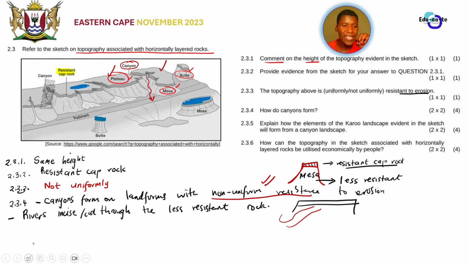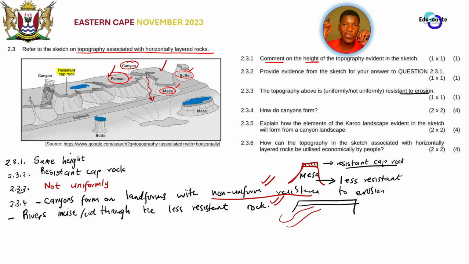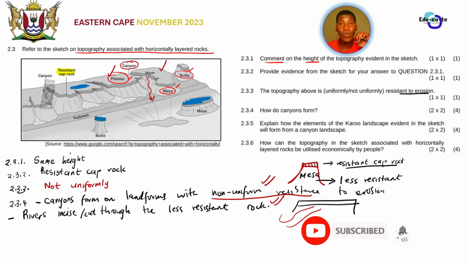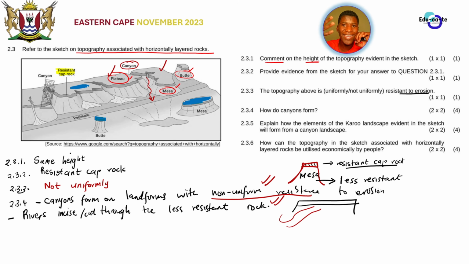So basically here, because we have got non-uniform resistance to erosion, or because some of the layers are strong and able to resist erosion, others are weak and not able to resist erosion, the rivers take advantage of those weak ones. So the rivers will do what? They will cut through the weak rock, the less resistant rock. And when they cut through the less resistant rock, we are still in the process of what? Of forming a canyon. The other thing you can say is that when the rivers erode the resistant rock, we will form steep cliffs.